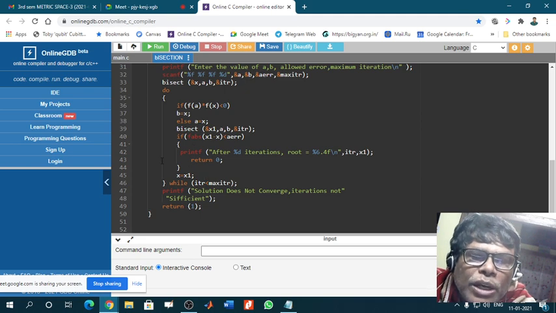So this will run not one time, it will run until this condition is satisfied. So long as this condition is not satisfied, it will continue. It will continue by increasing ITR, this ITR 1 by 1. Okay, and